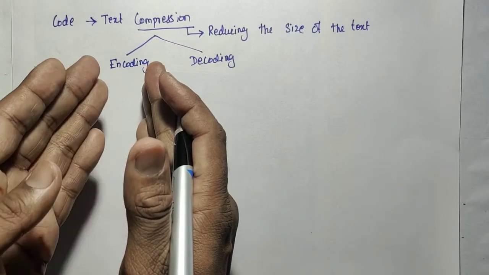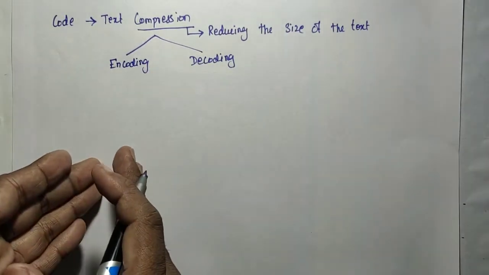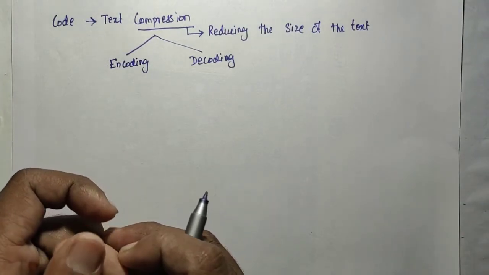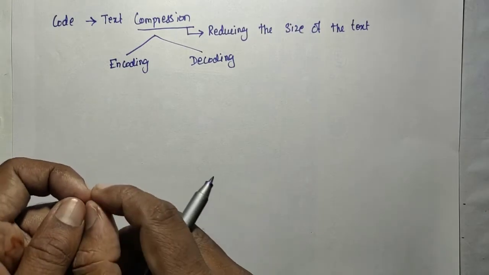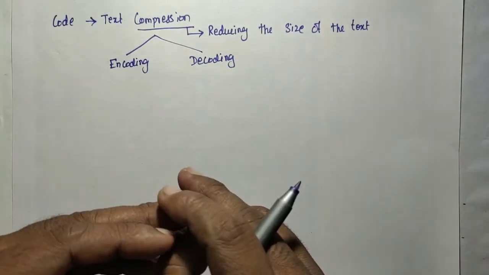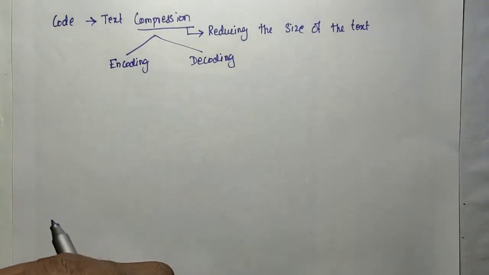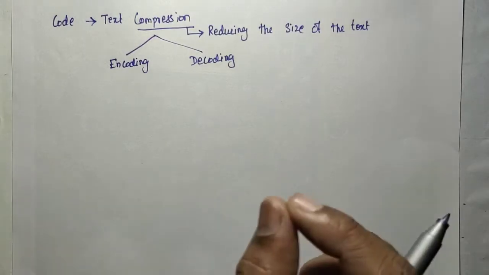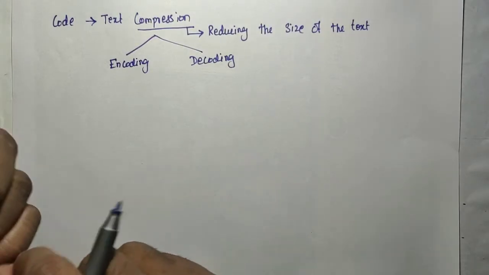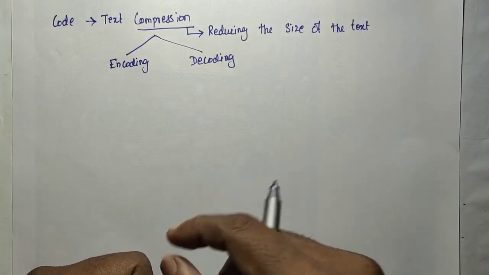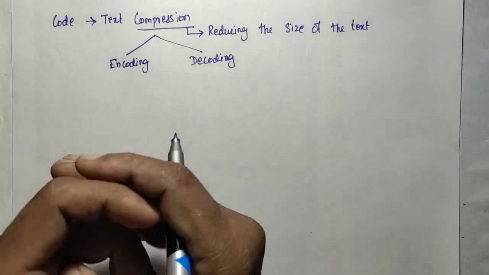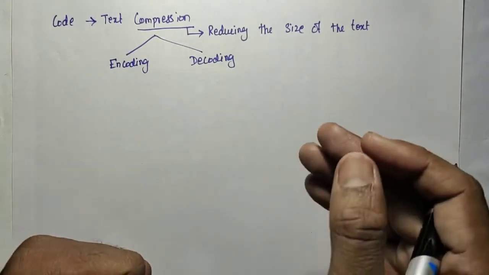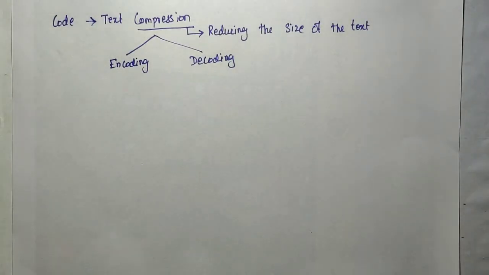The encoding process reduces its size and gives another text with reduced size. The compressed text can be sent to others, so that we can avoid network traffic. At the receiver end the compressed text is not readable, so to know the original text it needs to be decoded or decompressed. The decompression algorithm, the decoding algorithm corresponding to the compression algorithm used on the sender side, needs to be used on the receiver side.